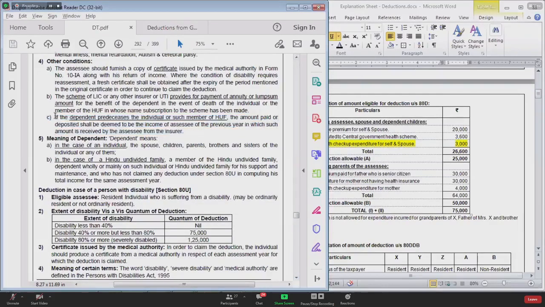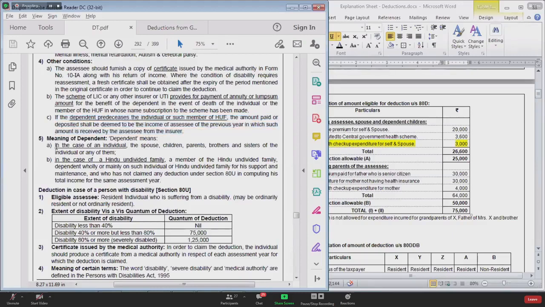That is written in point number C. If the dependent person predeceases the individual. Dependent person predeceases the individual means he dies before the death of the individual. He dies before assessee. If the dependent person predeceases the individual or member of HUF, then the amount paid or deposited shall be deemed to be the income of the assessee for the year in which amount is received by the assessee from the insurer. Is that very, very clear? Yes or no?